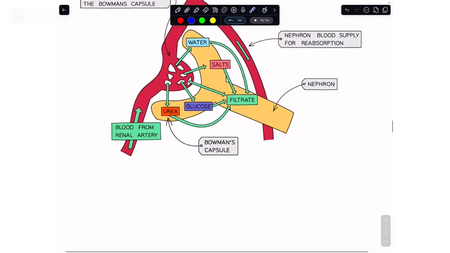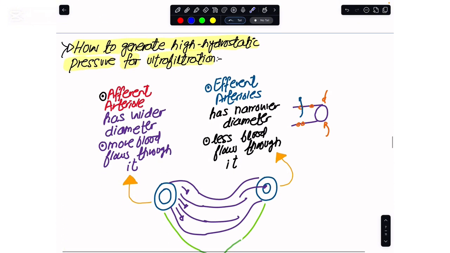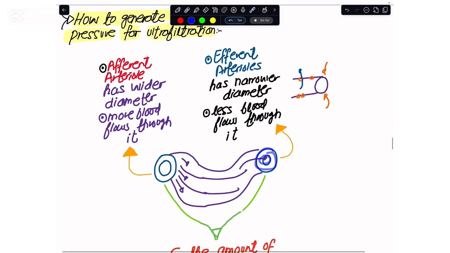If I were to describe how this ultrafiltration is done, we would say that the afferent arteriole has a wider diameter, so more blood flows in. The efferent arteriole has a narrower diameter, so less blood gets out.